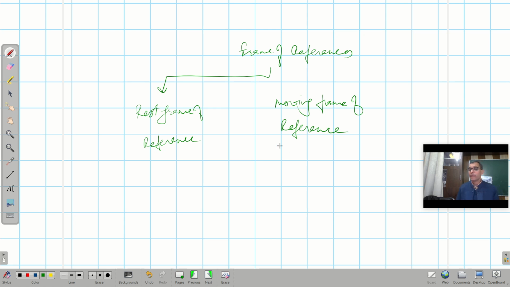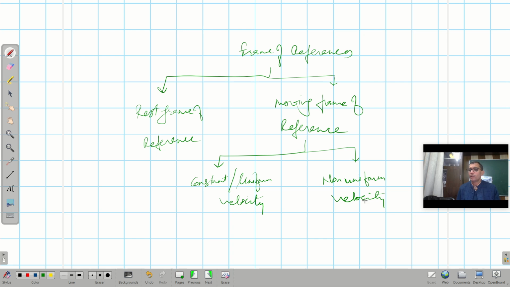But if that moving frame of reference is moving with a constant or uniform velocity, there are two possibilities. And another is that if it is moving with the non-uniform velocity, non-uniform velocity means the velocity is changing, v is changing, then this is known as this frame of reference.